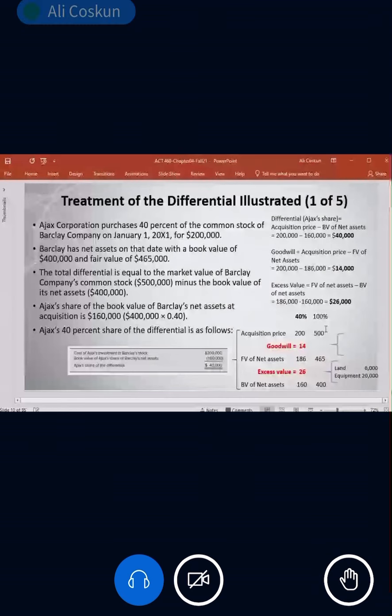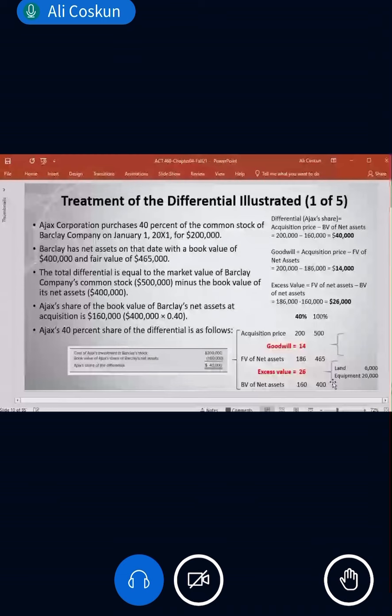You remember this one? We discussed that. Book value, fair value, acquisition. Excess value is the difference between fair value and book value. Goodwill is the difference between acquisition price and fair value. So this side shows the total amount, 100% of the company.